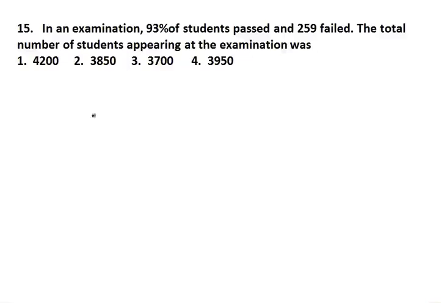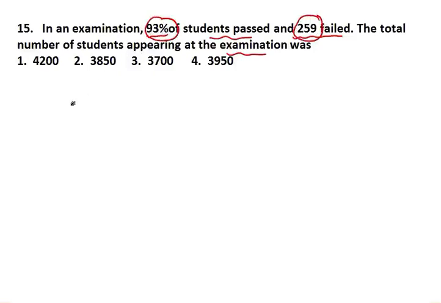Look, question number 15. This is very simple. It is saying 93% of students passed and 259 failed. Now it is asking the total number of students appearing in the exam. Now guys, tell me, this is telling about the pass percentage and this is given as the failed number.